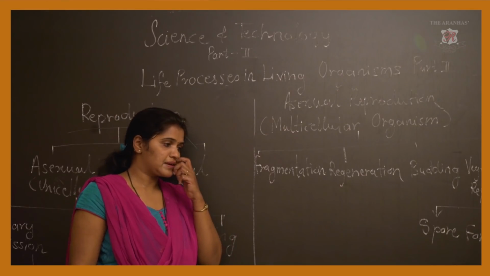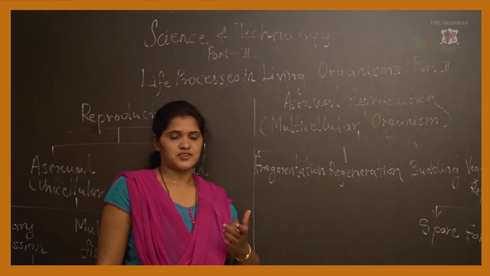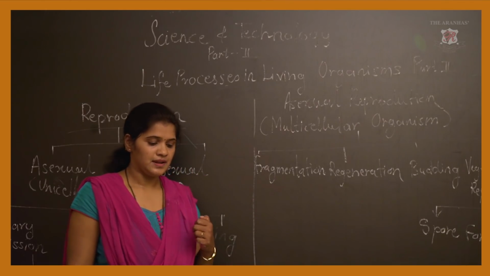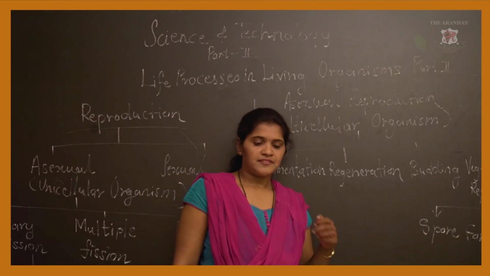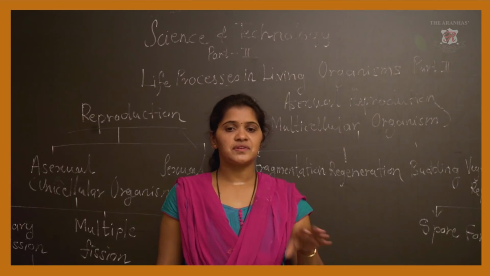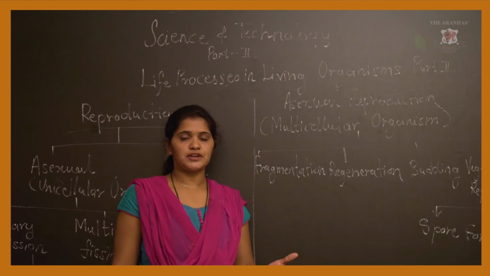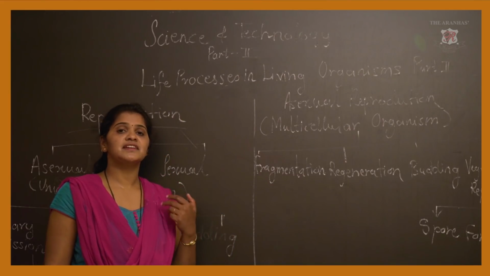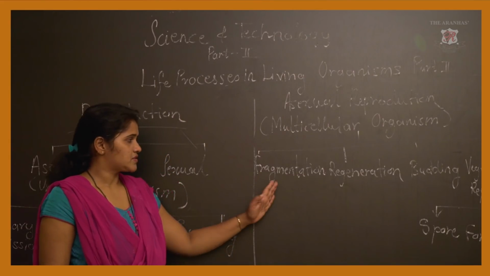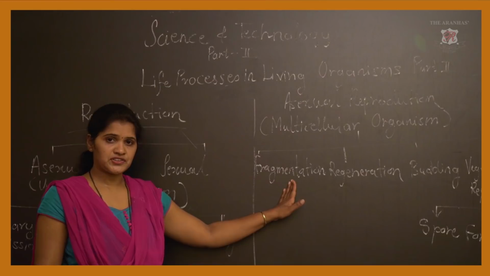The same thing happens in sponge, the example is Scypha. If accidentally the Scypha gives out some fragments or parts, these parts also develop into a new sponge, or we can say new Scypha. So this process is called fragmentation.